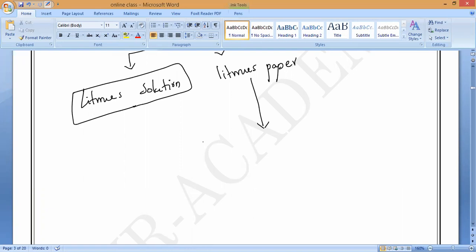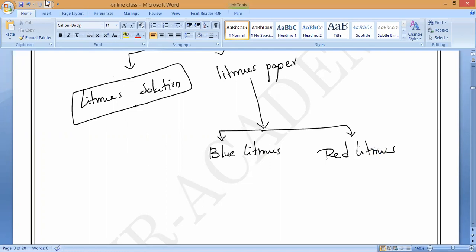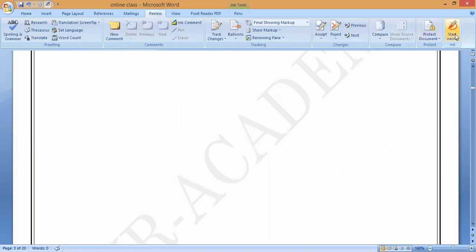Now, this litmus paper is classified into two colors. Blue litmus and red litmus. Let us draw that also because it is important. They are like rectangular strips. This is blue litmus and this is called red litmus. Do you understand?